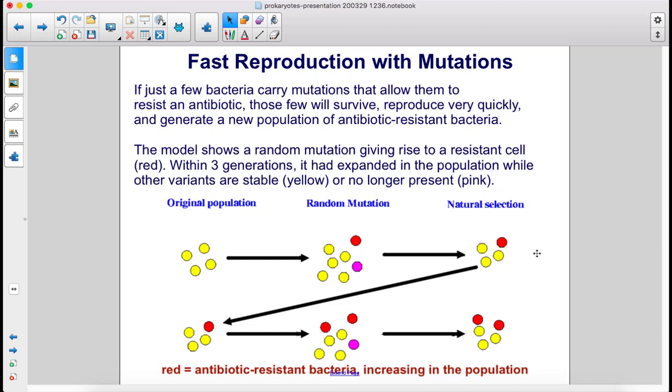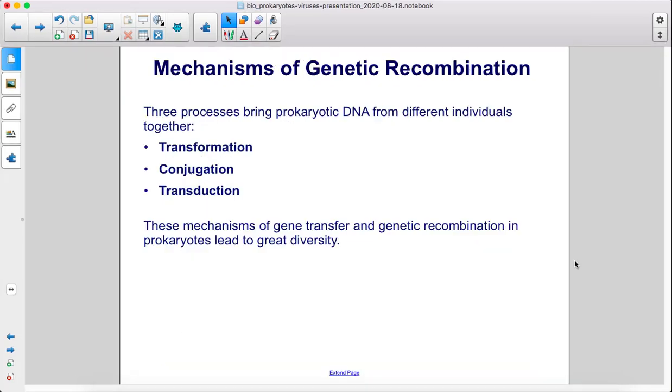The model shows a random mutation giving rise to a resistant cell, shown in red. Within 3 generations, it had expanded in the population while other variants are stable, or yellow, or no longer present, pink. 3 processes bring prokaryotic DNA from different individuals together: transformation, conjugation, and transduction.